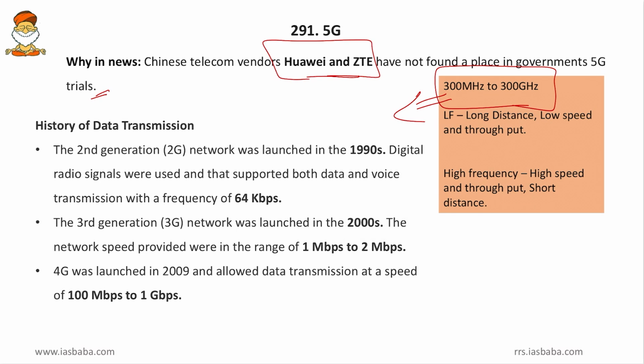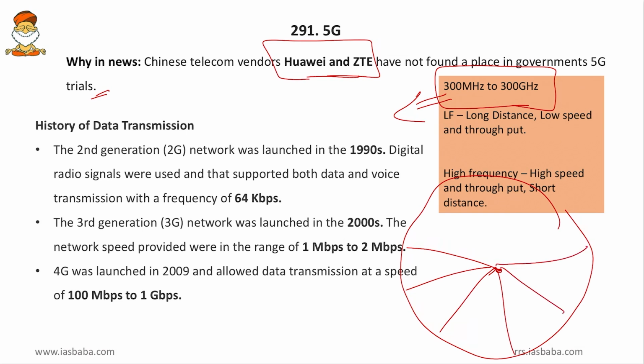However, friends, in the earlier days, we know that the tower density was less, or in other words, one tower used to cater to 200 kilometers of radius. Or in other words, we can say that the waves had to travel 20 kilometers in all the directions in one tower. So in order to travel 20 kilometers, we had to maintain the lower frequencies.